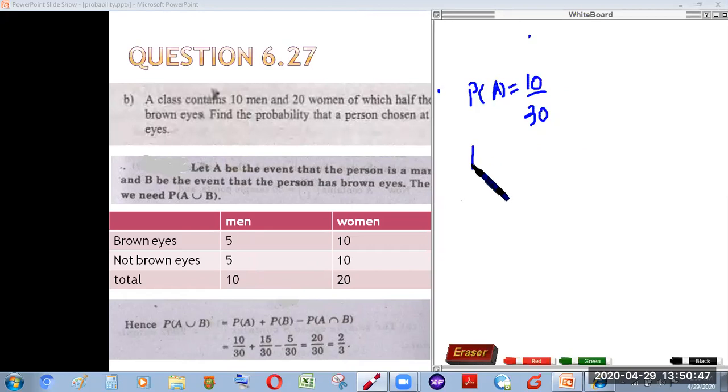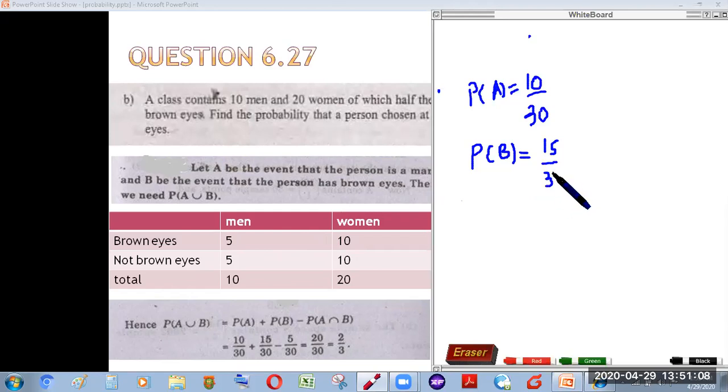Similarly, probability of B, that a person selected has brown eyes. So we need to identify how many brown-eyed persons there are, including men and women. There are brown eyes. How many? 5 plus 10, 15 brown-eyed persons. All right. So it would become 15 by 30.